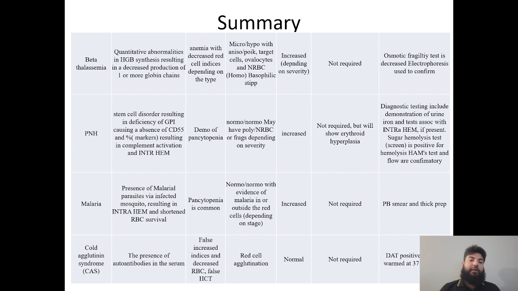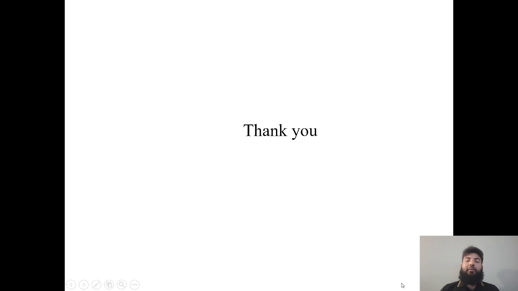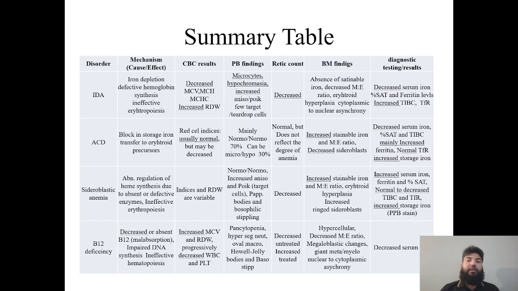PNH, paroxysmal nocturnal hemoglobinuria, is a condition in which we have no CD55, and it causes the activation of the complement system. The antigen binds with the antibody in cold temperature and causes hemolysis in the warm temperature. And how we diagnose it, I put the test over here, you can remember. And then malaria parasite, and then cold agglutinin syndrome, what is it and how we can diagnose. You can do the direct antiglobulin test, and this is all about anemias and their causes as well as their main types.